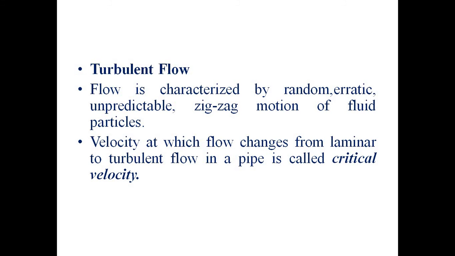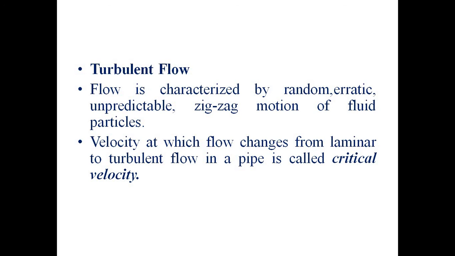Whatever we see in real life, the flows in rivers or in small streams, the flow will be turbulent. There won't be any laminar flow. That means the fluid particles may cross each other, or collide with each other. Sometimes they may rotate. If you have seen on the roads, when vehicles collide with each other, they may tend to rotate. Similarly, fluid particles, if they collide with each other, may tend to rotate. You have seen the swirls, technically called eddies, formed due to this turbulent flow.